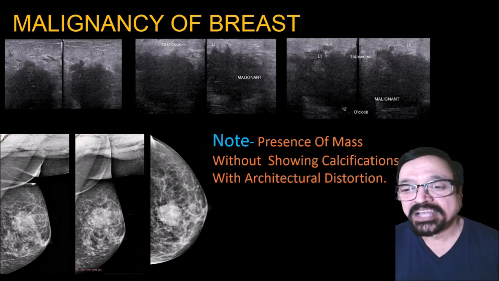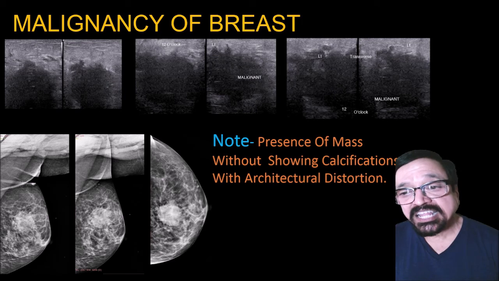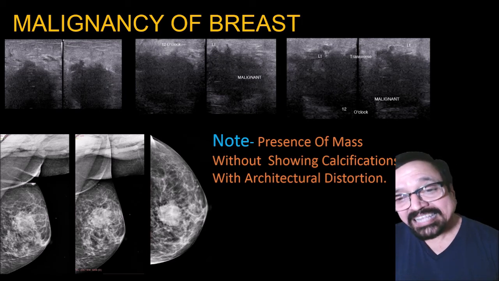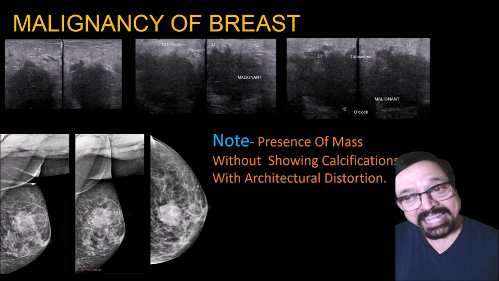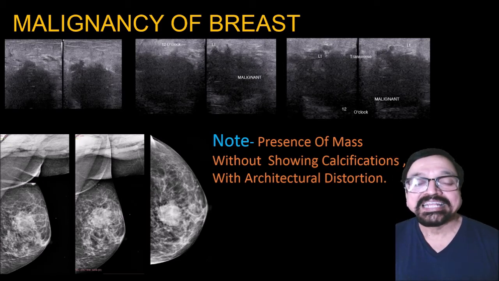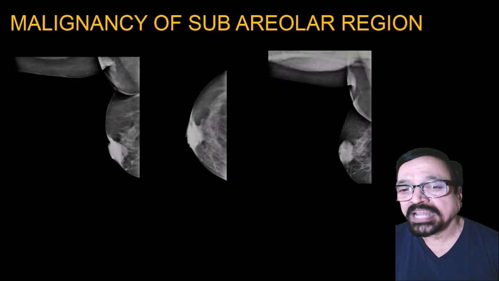Now presence of mass without showing calcification with architectural distortion. Now microcalcifications are seen in mammography or in sonography. It is easy to detect it on sonography, and if they are seen on mammography, they are always seen on sonography also. So that is how we come to a diagnosis.